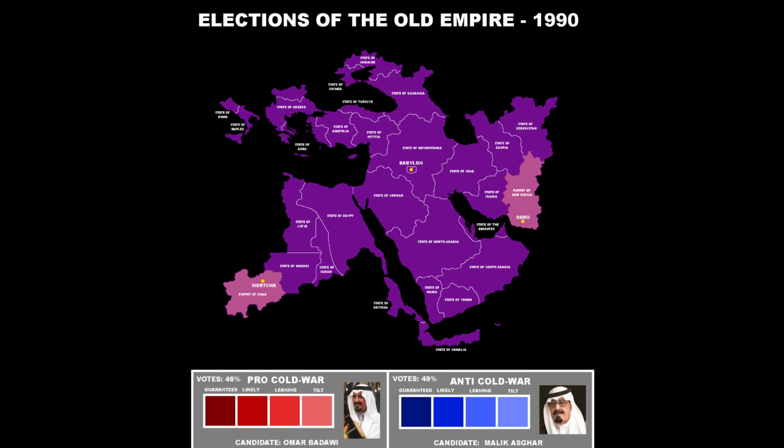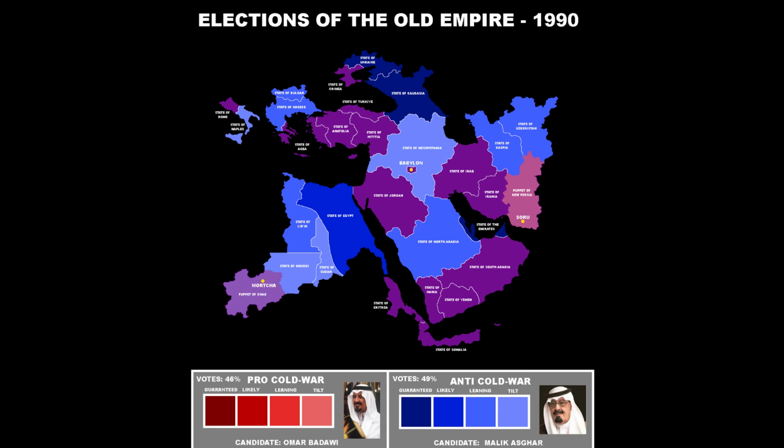This is the election that we saw the first anti-Cold War candidate be elected. We see that the anti-Cold War candidate saw success in the African states of the Old Empire, due to him coming from the Egyptian state. He also saw heavy success in the Caucasian region. Another notable stronghold for him was the European states, as they were more liberal and anti-war.